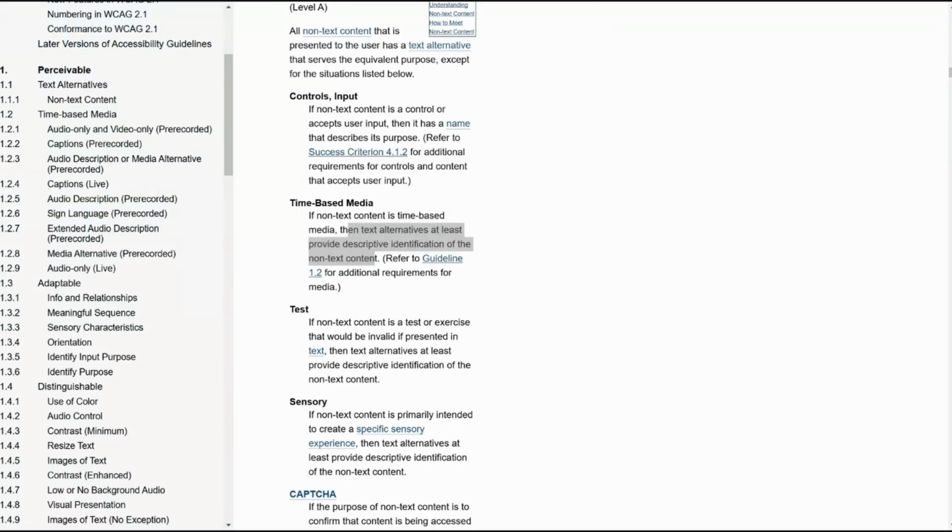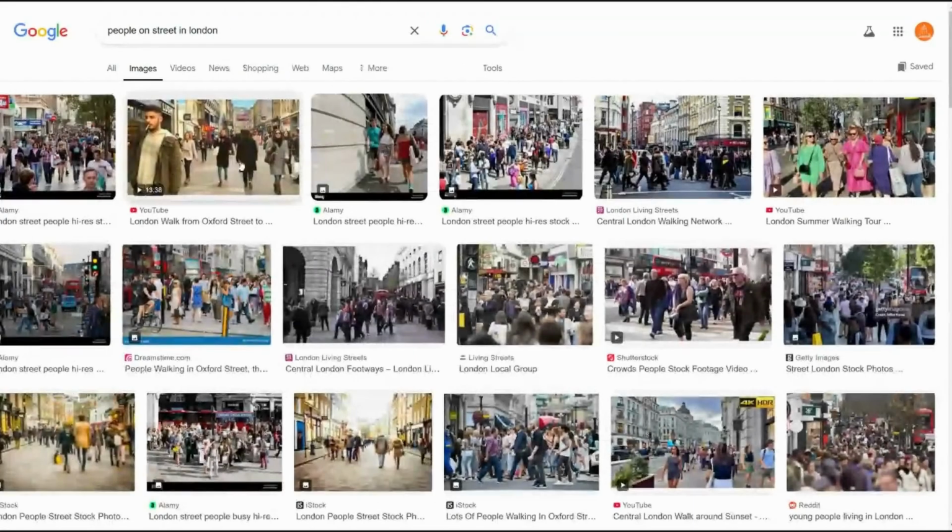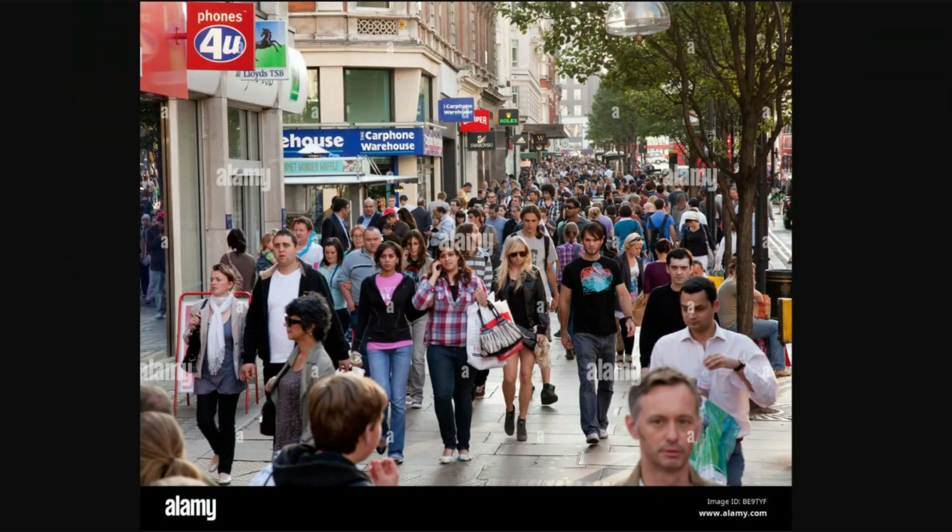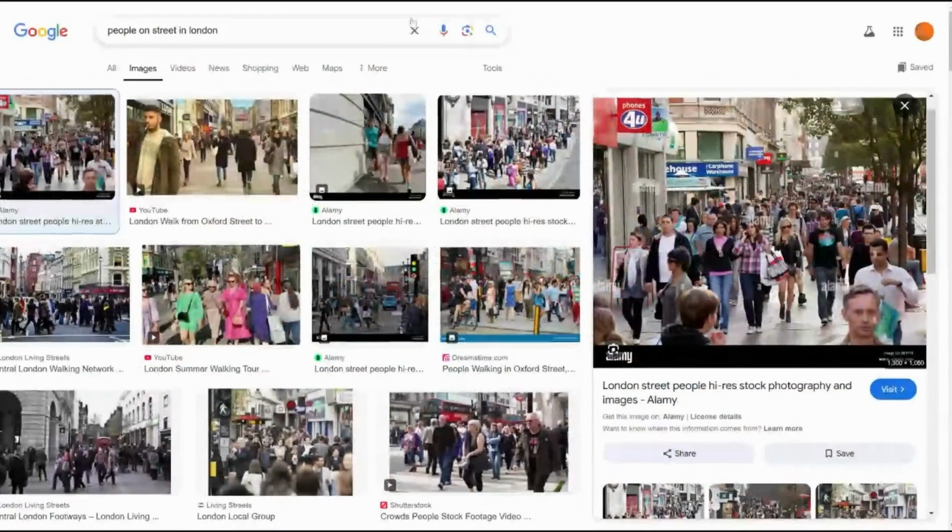Let me show you an example of the alt text. I search for something here. Sorry, it is not loading properly as of now. But whenever you hover over any image somewhere, it shows you a kind of bubble.